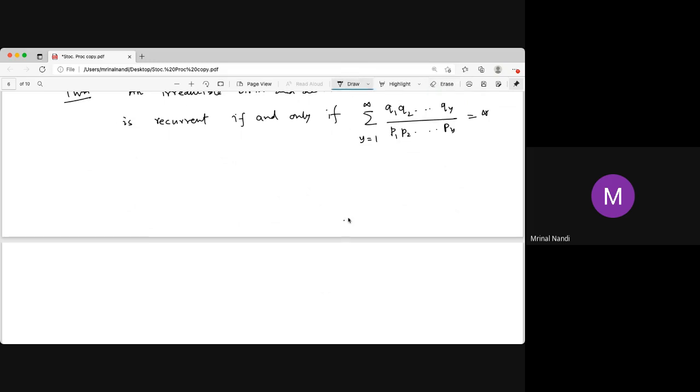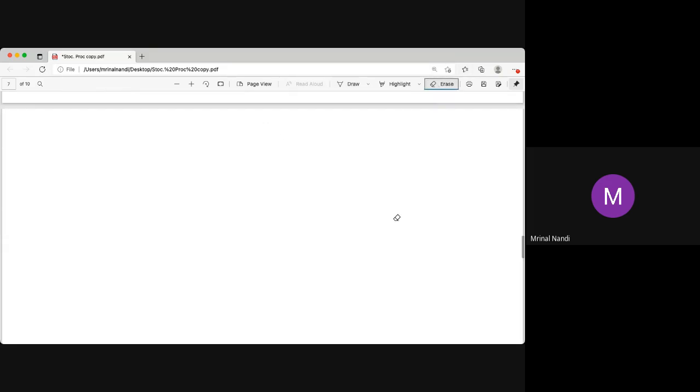Now it will be very clear if we take one example. Just take a simple example. Say a gambler playing roulette.